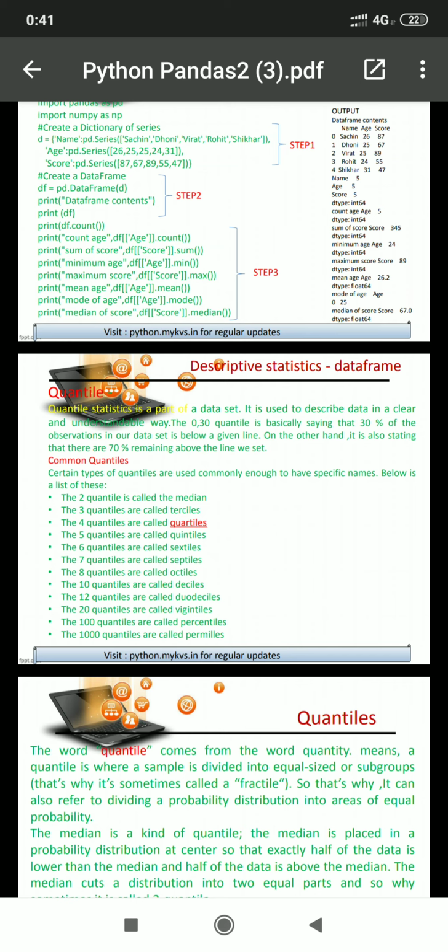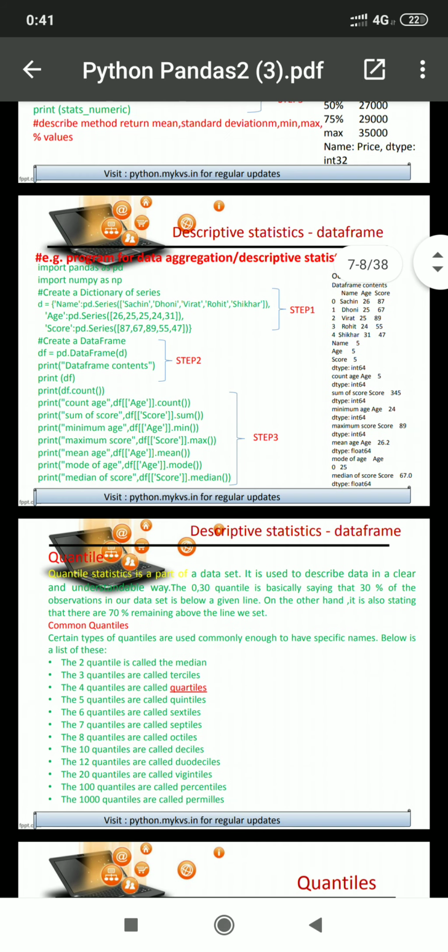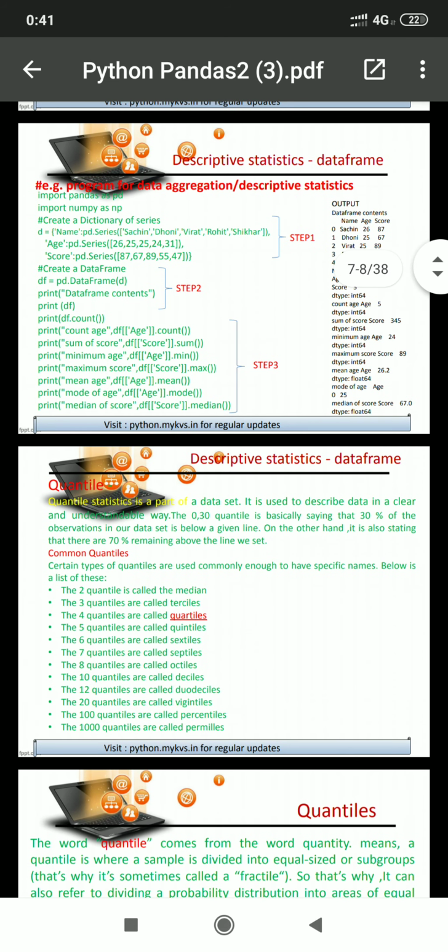Now, there are a number of common quantiles. If we want two quantiles, that will be known as the median. So we have already learned how to find the median of multiple numbers. It means we are trying to find the two quantile or median. The next is three quantiles.